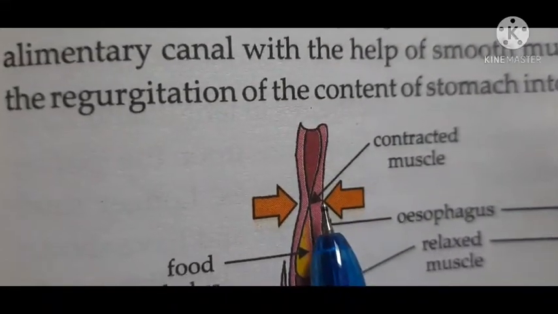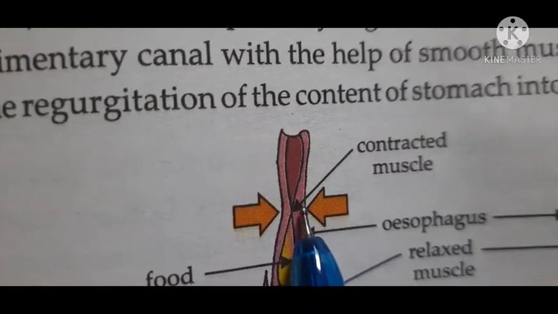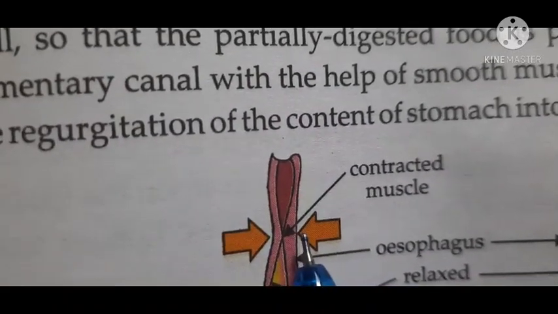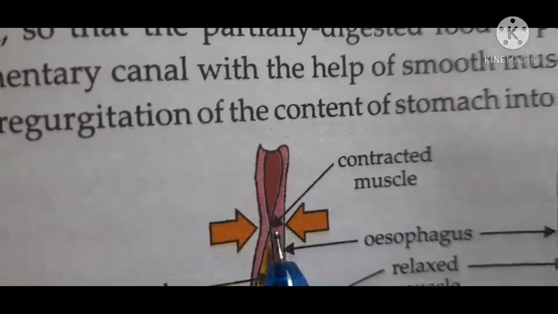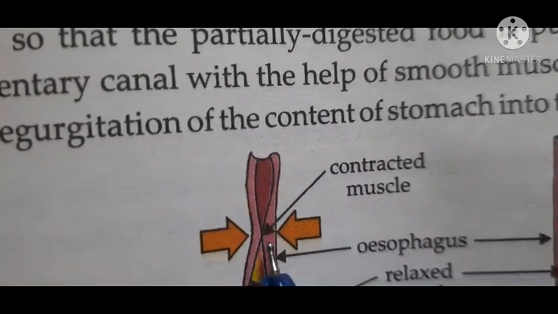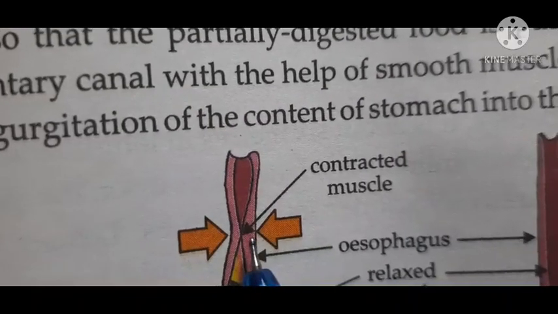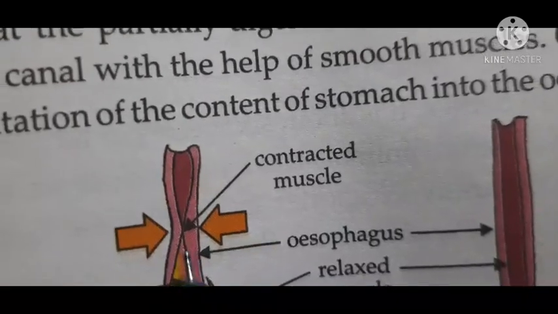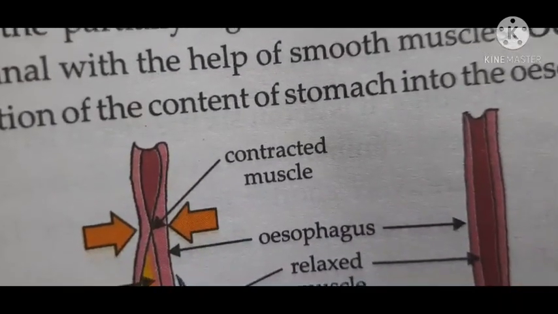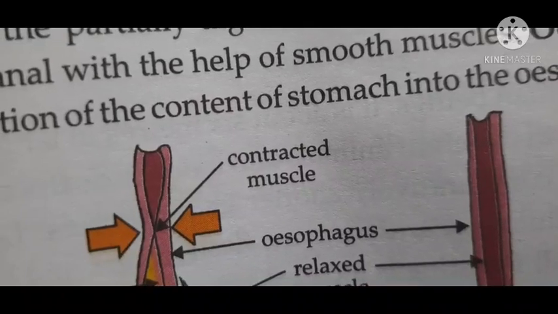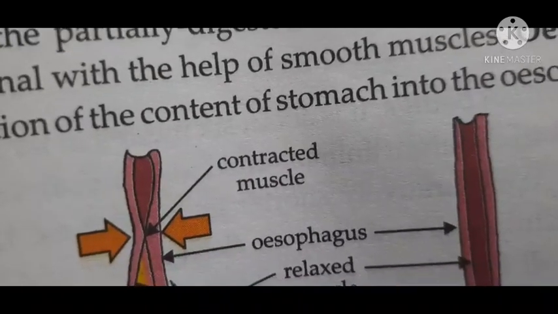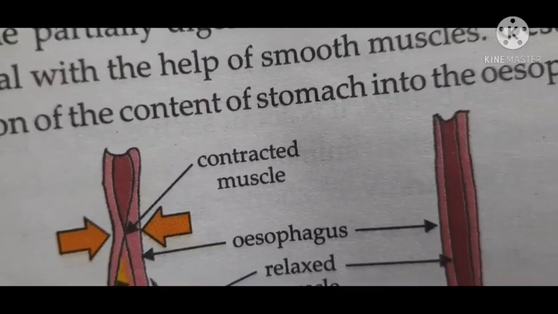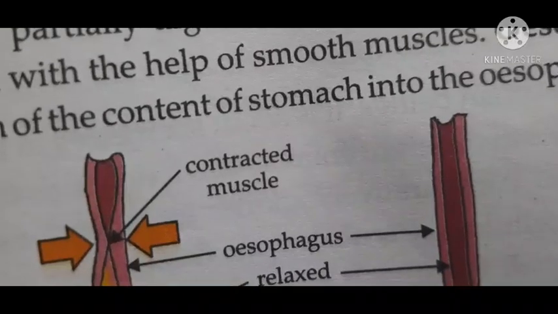Now see, when the food reaches here, suppose before, the food was here. What will happen? These muscles will contract and push forward, or reduce in size. So this was the food particle, and when these muscles contract, it will automatically push the food down. And when the food is pushed down, this food will occupy some space, so these muscles will expand to receive the food.